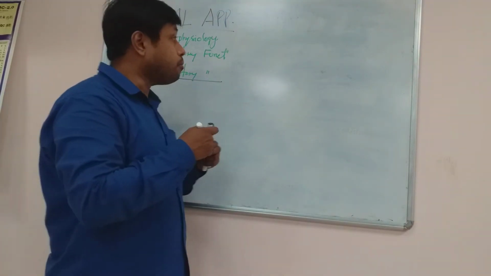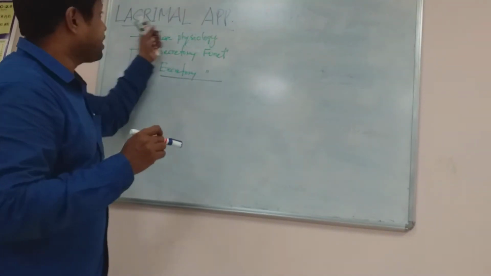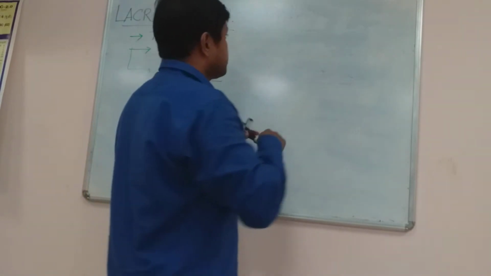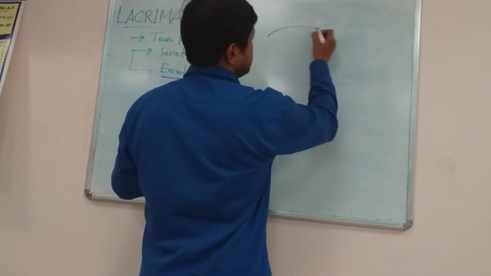So what are the composition or structures of the lacrimal apparatus? Structure is like this. Suppose this is an eye.